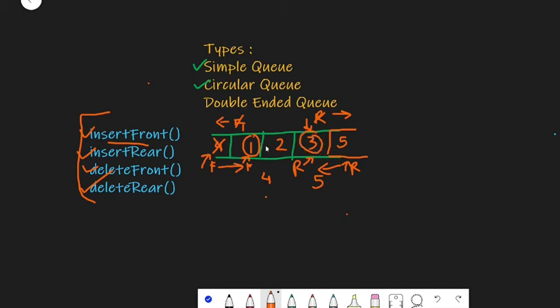Now if our queue becomes empty, then our isEmpty condition will be true, else it will be false. And if our queue is full, that is each of the positions in the queue is occupied by an element, then isFull will be true. And hence this is all about the double-ended queue.